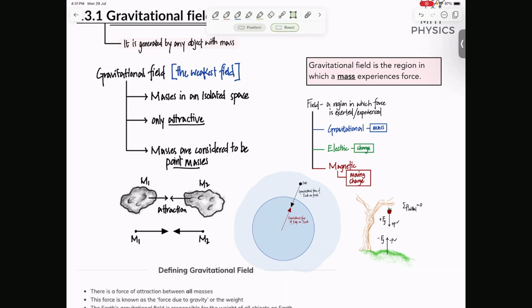So what are the key takeaways from here? Number one is that gravitational field is a region in which a mass experiences force. Secondly is that for our syllabus, we'll assume that the masses are isolated in space, like far away from everything, that the force is only attractive in nature, as in there's no repulsion out there. This is not even an assumption, this is a fact. Gravitational forces are not repulsive, and masses are considered to be point masses for calculation purpose.